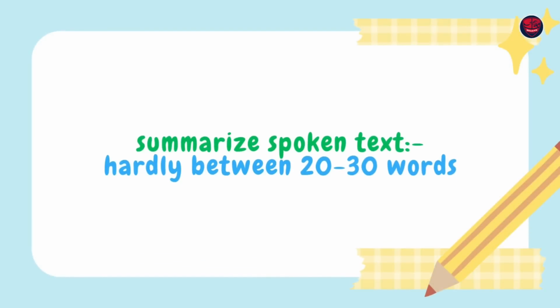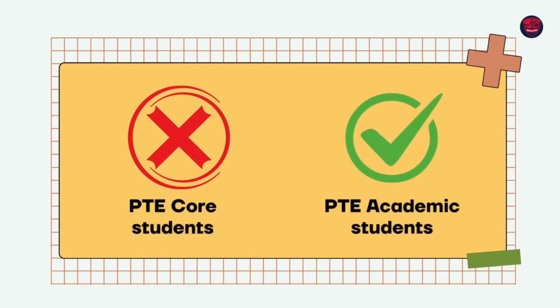For PTE Core, you don't have Retell lecture, you don't have to worry. Respond to situation, check my video, whatever I've told you, just follow that. And for PTE Core, summarize spoken text, it's hardly between 20 to 30 words, so that's not a difficult or daunting task. Whatever the phrases that you've written, just write them with a small shorter template and finish it off. It's not a worry for PTE Core at the moment. The worry is majorly for PTE Academic students.